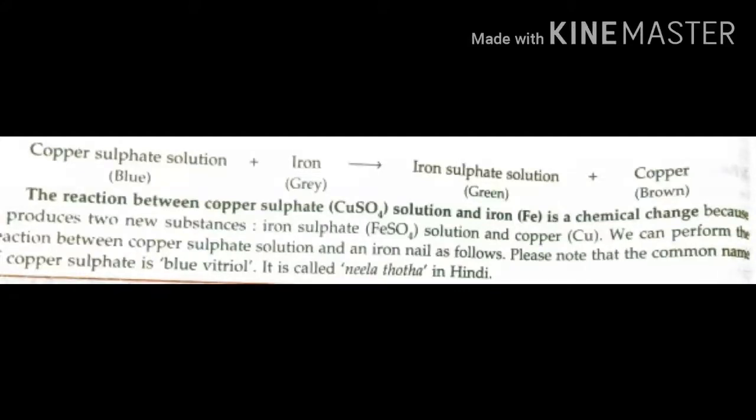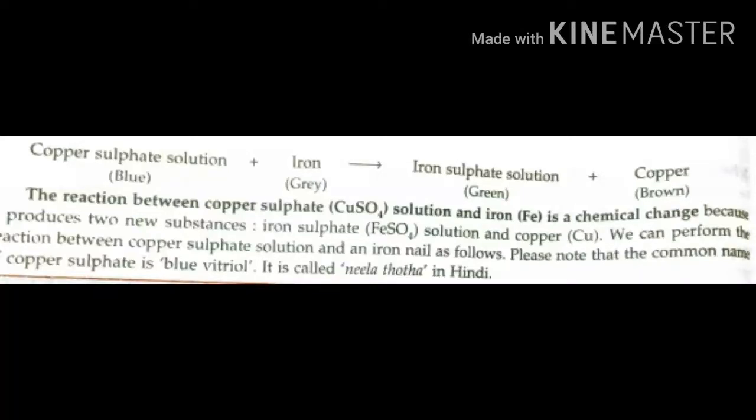Iron formula is Fe. When copper sulfate, CuSO4, reacts with iron, Fe, it produces iron sulfate solution, that is FeSO4, and then it produces copper. Copper formula is Cu.